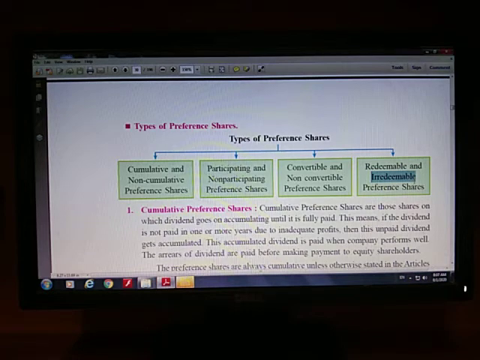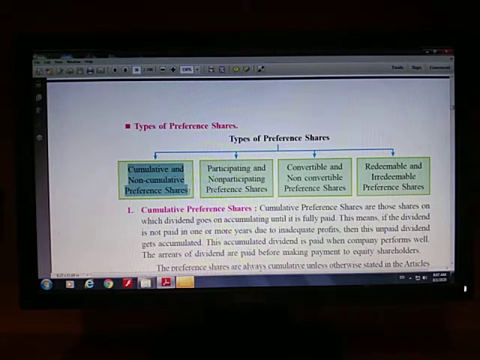We say responsible, irresponsible, respective, irrespective. Similarly, these are redeemable and irredeemable preference shares, right? So one by one we will study. First we study what cumulative preference shares are. What is a cumulative preference share?